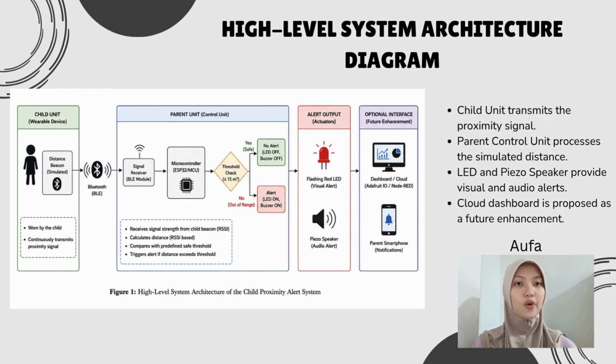Starting from the left side, we have the child unit, which represents the wearable device carried by the child. In a real-world implementation, this device continuously transmits a Bluetooth Low Energy, or BLE, signal that allows the parent's device to estimate the child's proximity. The BLE signal is then received by the parent's unit, which is the main processing component of our system.